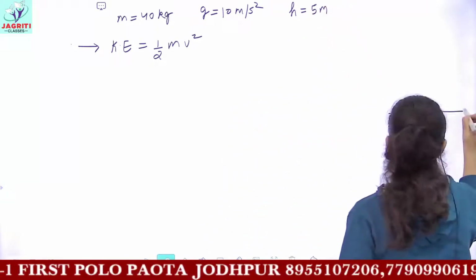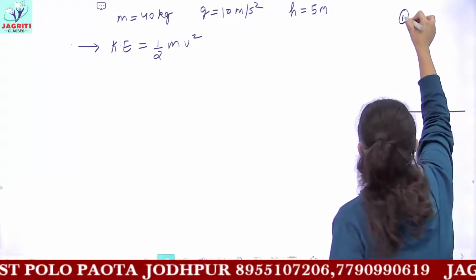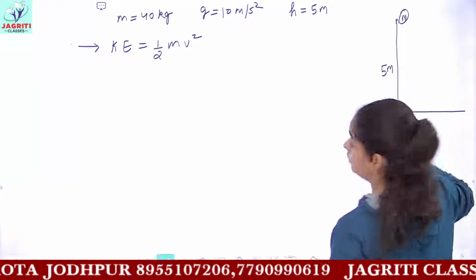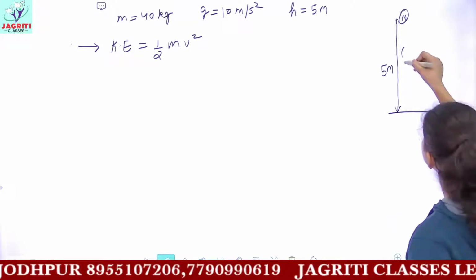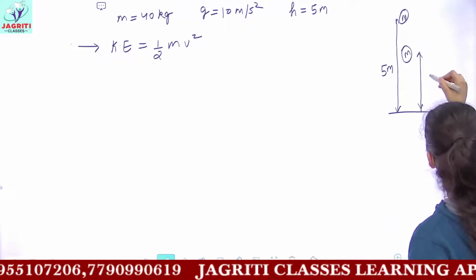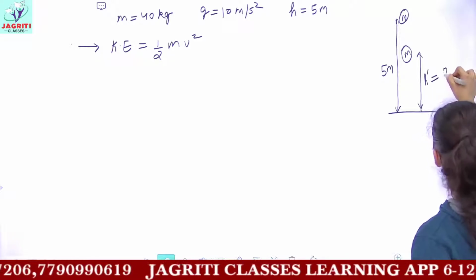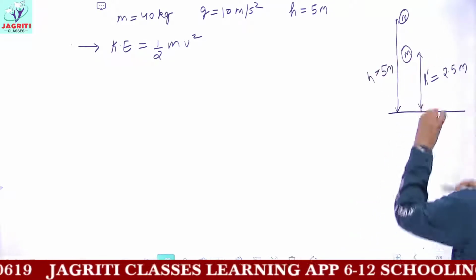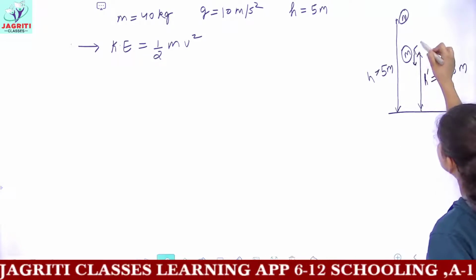Okay, let's suppose this is the ground, this is the object of mass m. Initially it was at a height of 5 meter. Now you are asked when the object is halfway down, it means now this height h dash, if I consider, it would be 2.5 meters. And now here you have to calculate its kinetic energy.